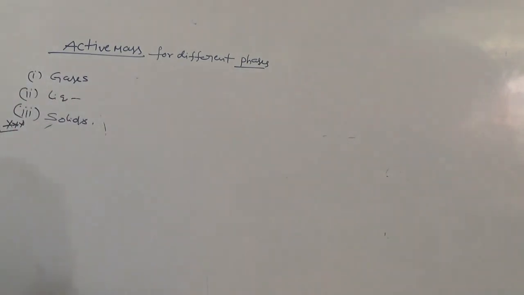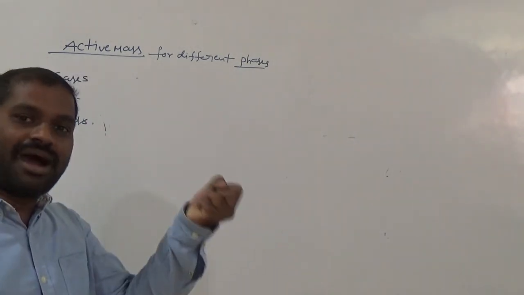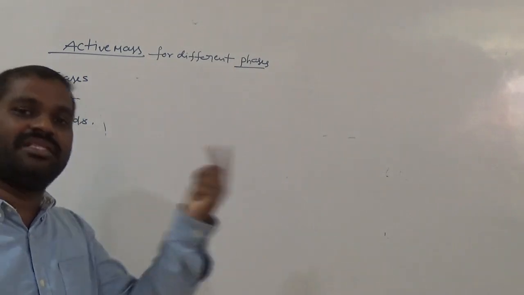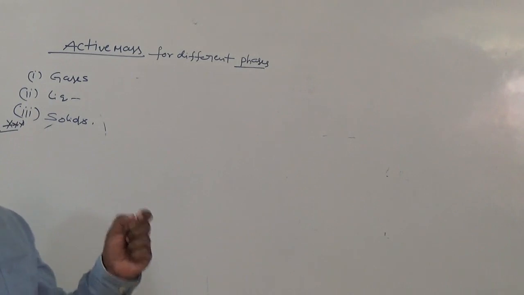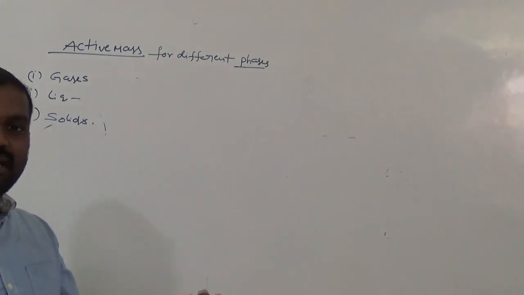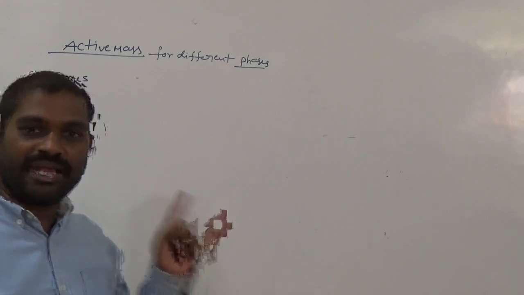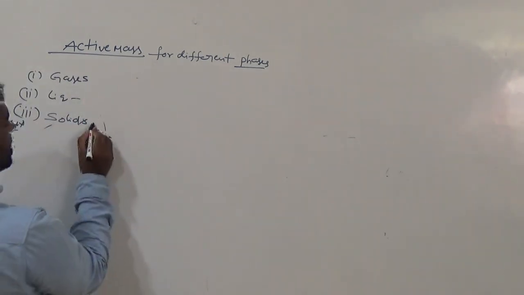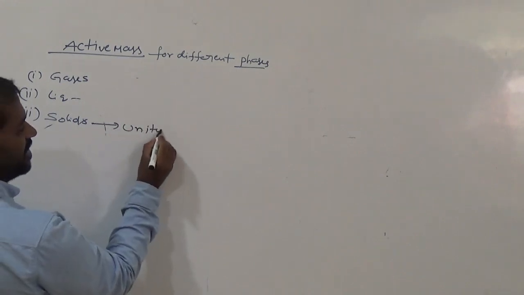So active mass means how much mass is actually consumed and participates in the chemical reaction during the reaction. Remember that. So tell me, what about solids? Active mass of solid is unity, very very important.